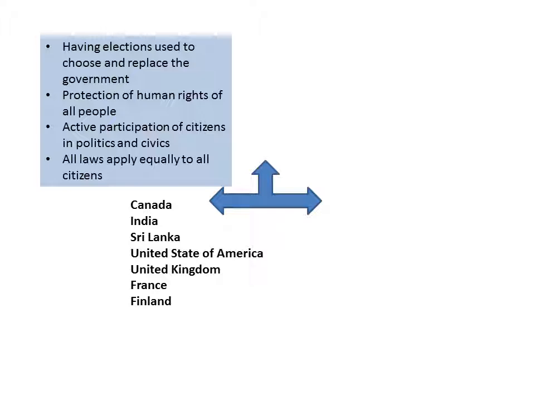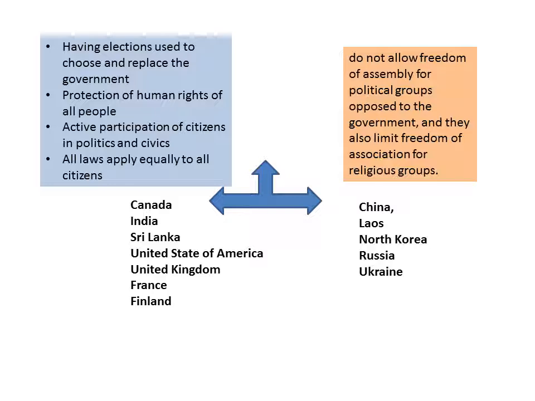treated equally. So the other countries, China, Laos, North Korea, Russia and Ukraine, do not allow freedom of assembly for political groups opposed to the government, and they also limit freedom of association for religious groups too. So the other countries like Canada, India, Sri Lanka, United States of America, United Kingdom, France and Finland, we call them democratic countries. Right?